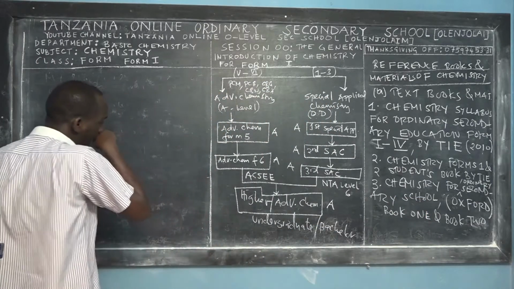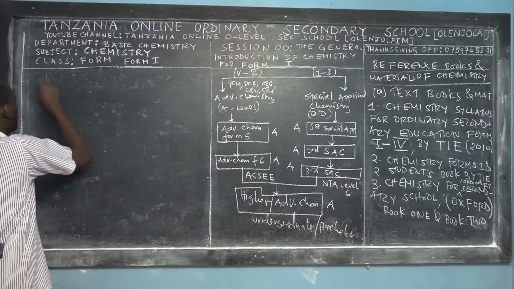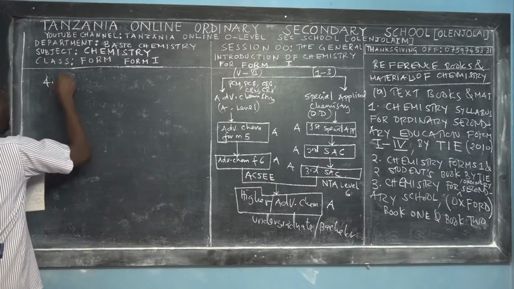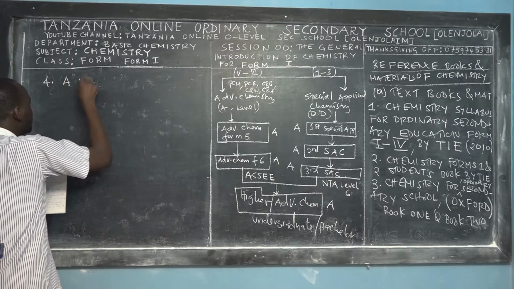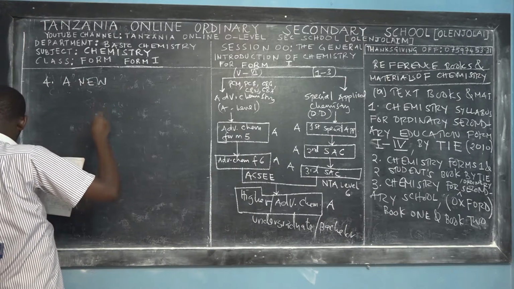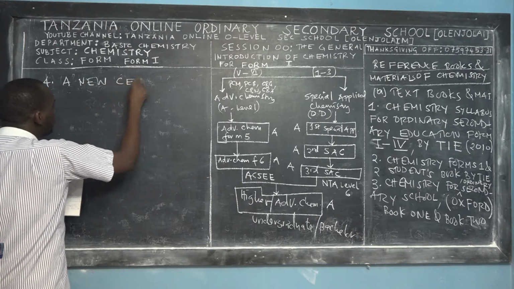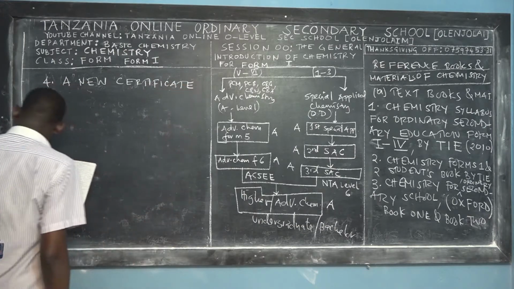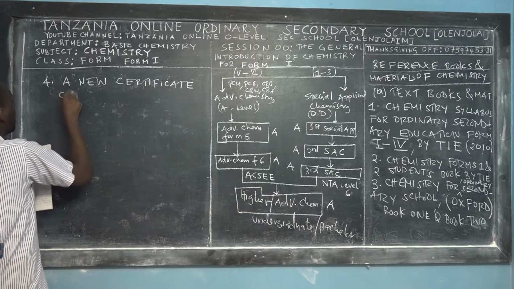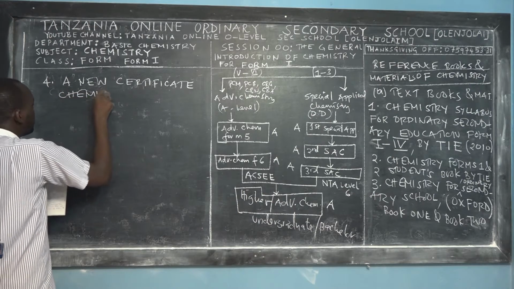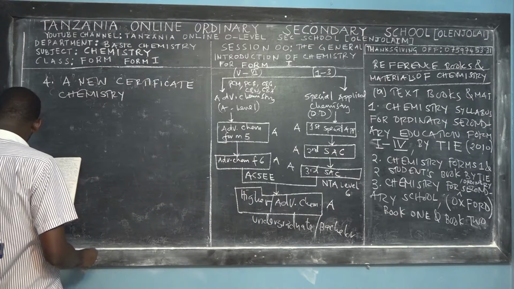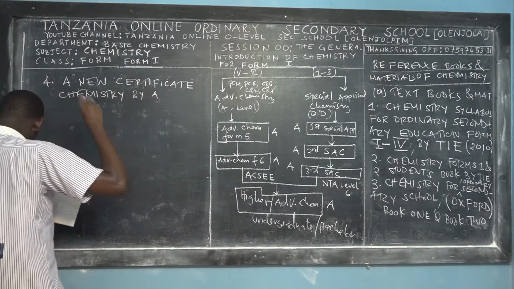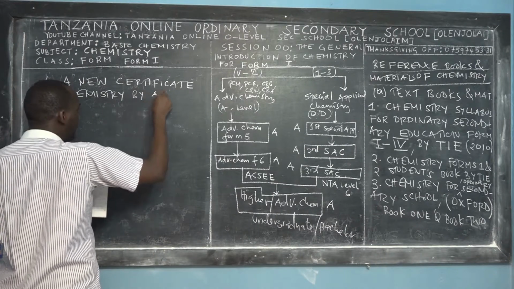And then the first reference book for chemistry is called A New Certificate Chemistry by A. Holiness.